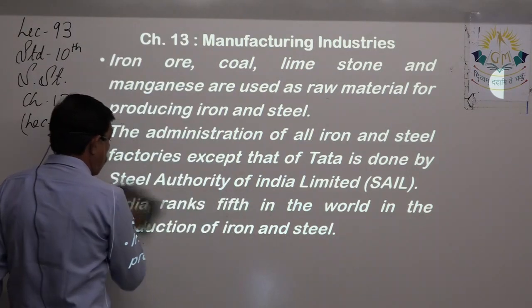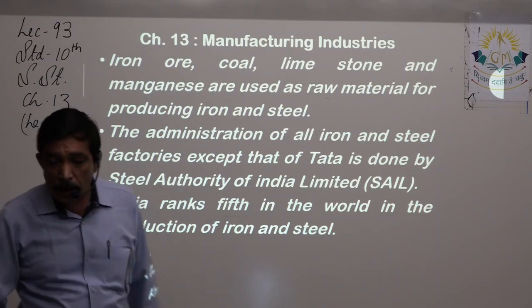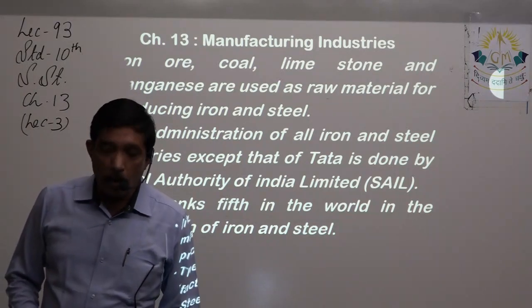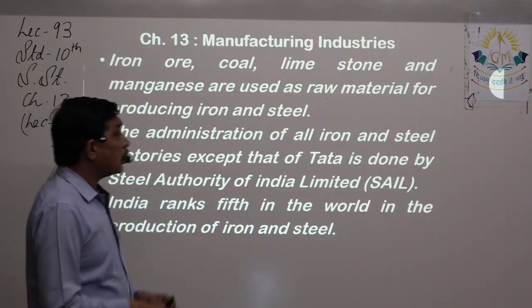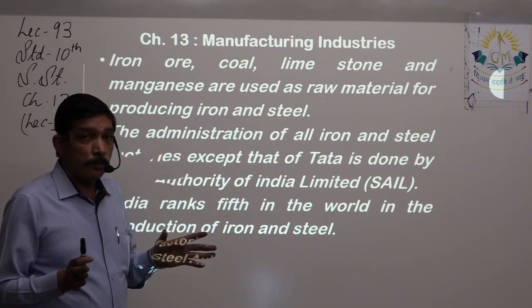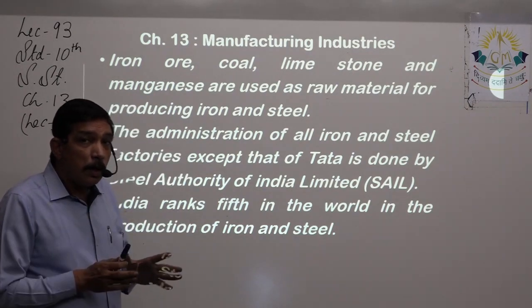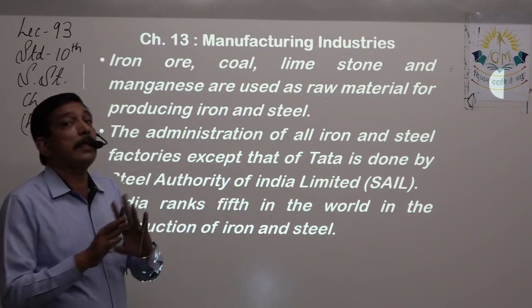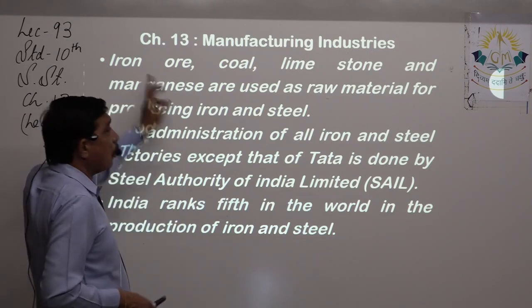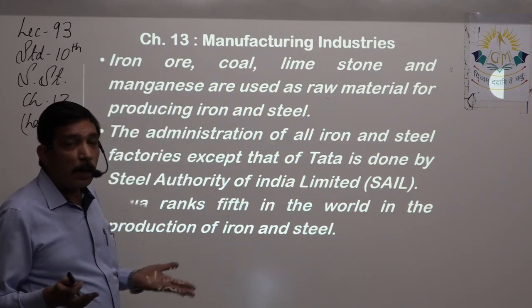All these things make this question quite a lengthy one, and you got to remember all this. Iron ore. What are the things you need in order to make iron and then steel? So iron ore you need, without which you cannot make iron.